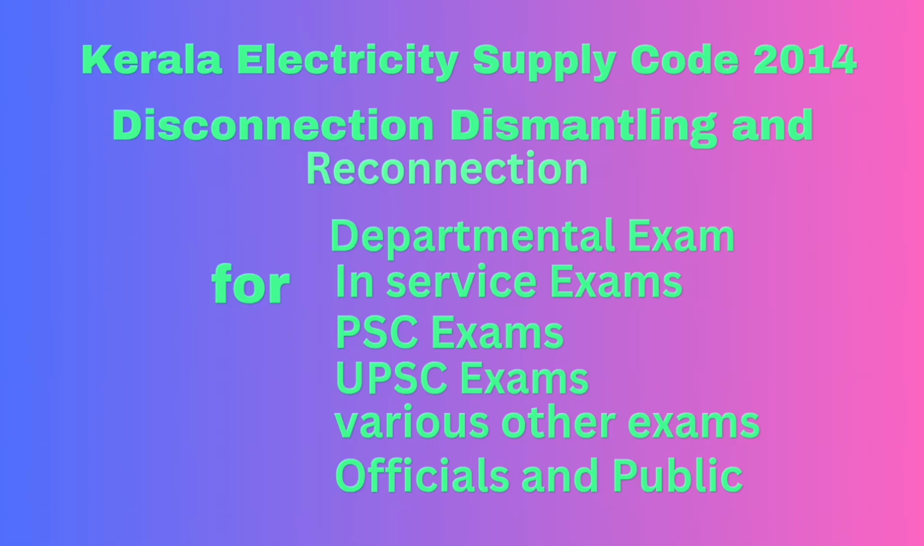6. The licensee shall, after disconnection on the grounds mentioned in sub-regulation 1 of regulation 138, give intimation to the consumer as per format given in Annexure 18 to the code, to the effect that the consumer shall remove the cause of disconnection within 180 days from the date of disconnection, and that if he fails to do so, the supply will be dismantled without any further notice.